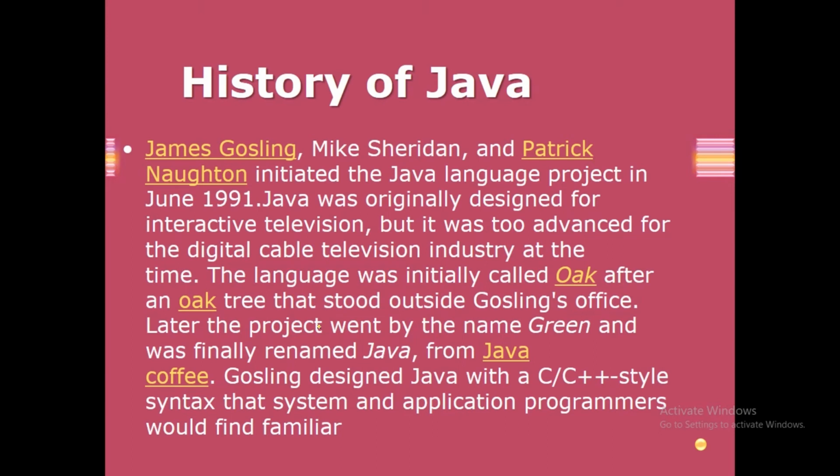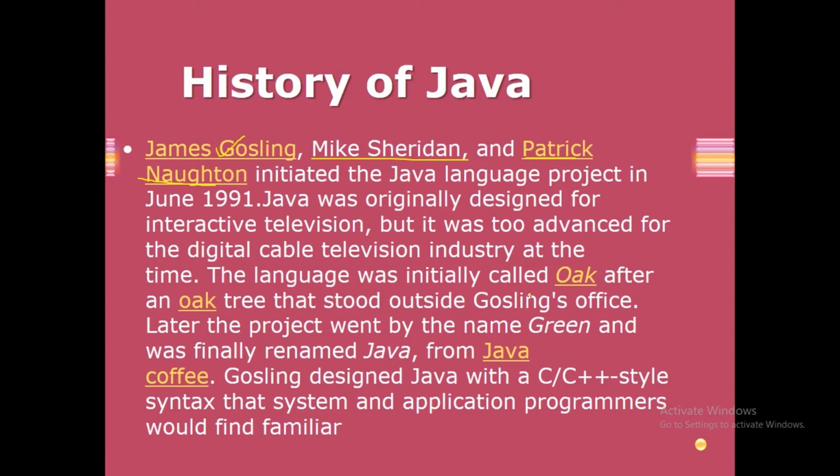Now here is the history of Java. As we know, Java was developed by James Gosling. Not only this person was involved in that team, these two persons were also involved at that time. They initiated the Java language project in 1991. Java was originally designed for interactive television, but it was too advanced for the digital cable television industry at that time. That's why it became popular.